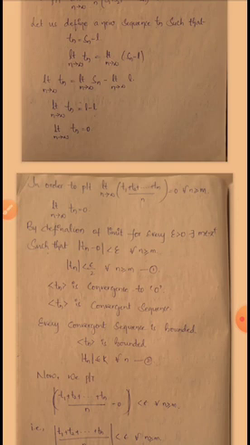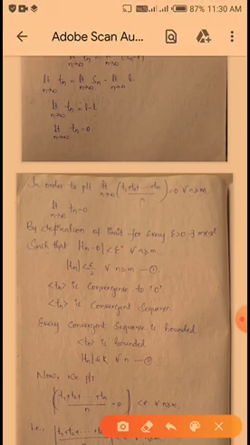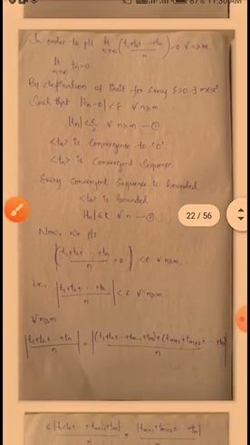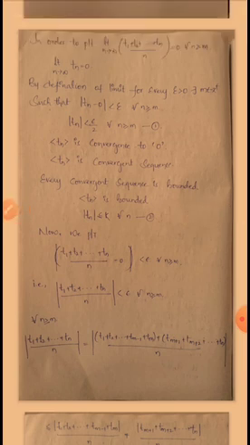If for every epsilon greater than 0 there exists m belongs to Z plus such that mod Tn minus 0 is less than epsilon for all n greater than or equal to m. Okay, so mod Tn is less than epsilon, here also write down epsilon by 2. Mod Tn minus 0 is mod Tn, so mod Tn is less than epsilon by 2 for all n greater than or equal to m. So this is equation number 1.